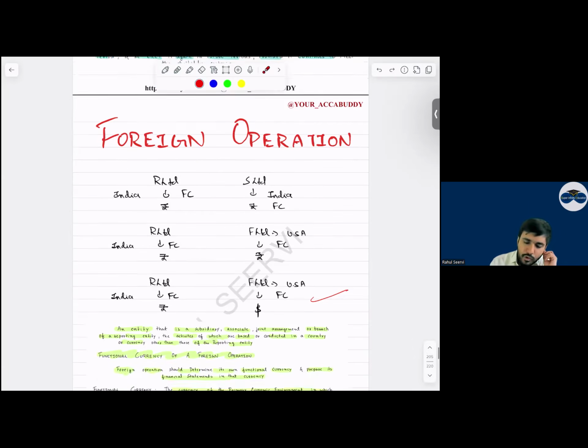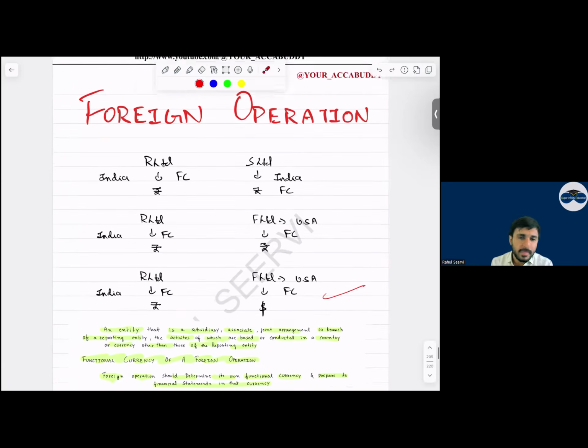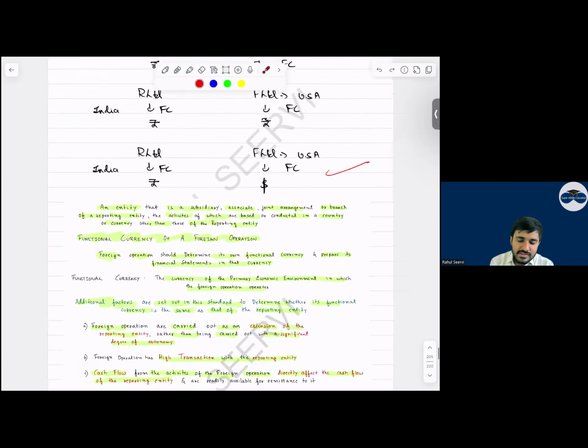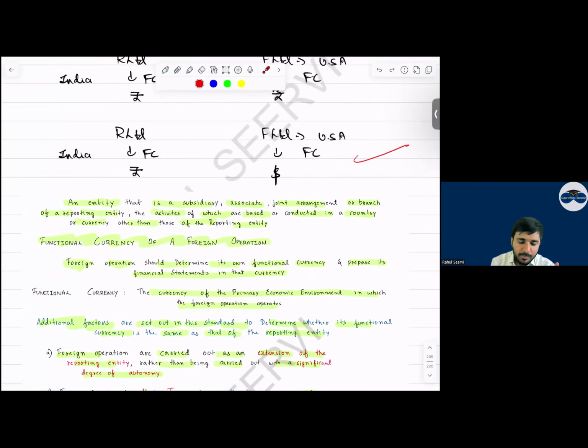Now, chalo. So, foreign operation. Can I say foreign operation means what? If the parent is in India, and the subsidiary is in a foreign country, or the company has another currency. If a company is in India, its functional currency is rupees, but there is a company in the US that is a subsidiary and its functional currency is dollars. Can I say it's a foreign operation? Yes, sir. See now, an entity that is a subsidiary, associate, joint venture, or branch of a reporting entity, the activities of which are conducted in a country or currency other than that of the reporting entity. Country is different or the currency is different.